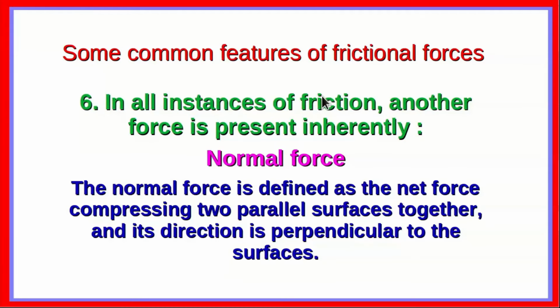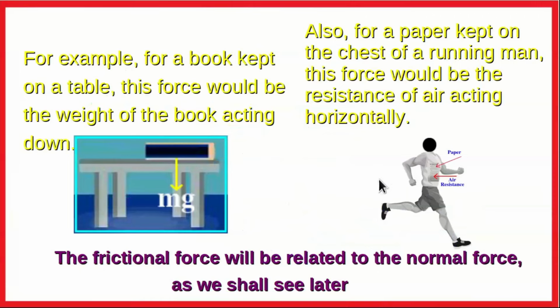In all instances of friction, another force is inherently present, called the normal force. The normal force is defined as the net force compressing the two parallel surfaces together, and its direction is perpendicular to the two surfaces. These are the two examples I had quoted earlier. In one case it is the gravitational force which makes the normal force, and in this case it is the air resistance which forms the normal force. The frictional force will of course be related to the normal force, as we shall see slightly later.